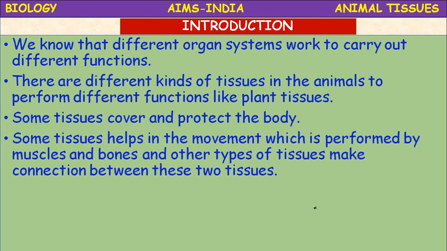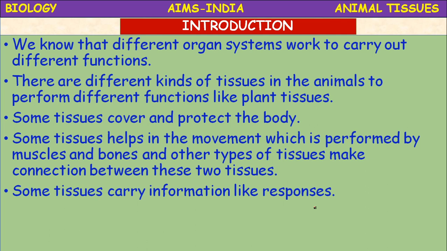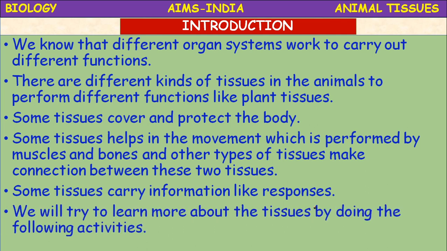Some tissues help in movement, which is performed by muscles and bones, and other types of tissues make connection between these two tissues. Some tissues carry information, like responses. So we will try to learn more about the tissues by doing some activities.